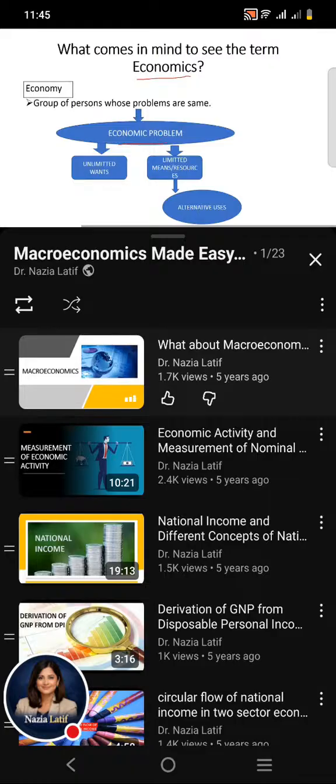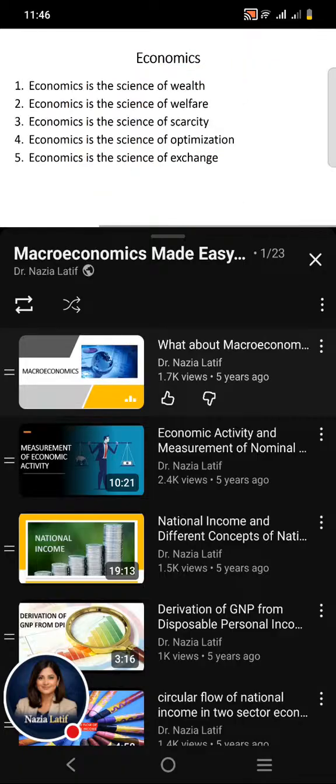Economics deals with human behavior in relation with economic problem, because economic problem is related with the scarcity of resources, and economics tells how people are behaving, what the behavior of individuals is, in relation with the scarcity of resources.